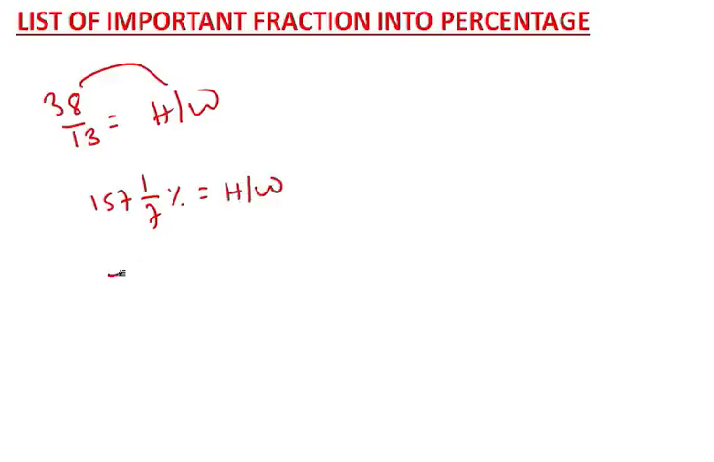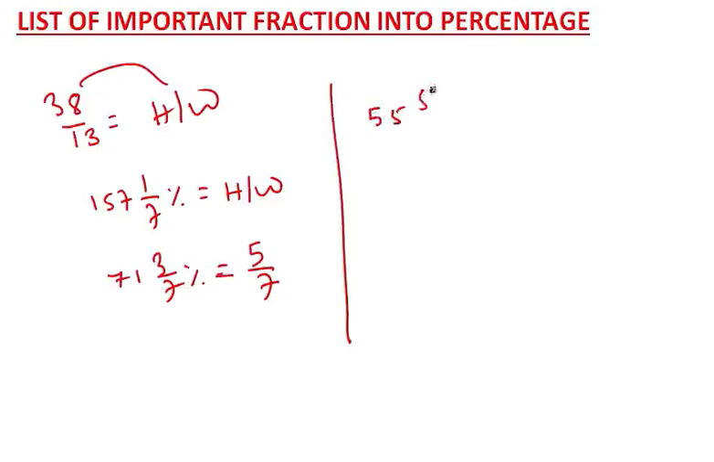What is 71 3 by 7%? Tell me. This is 5 by 7. Percent into fraction is 5 by 7. And what is 55 5 by 9% into fraction? Tell me. This is 5 by 9.